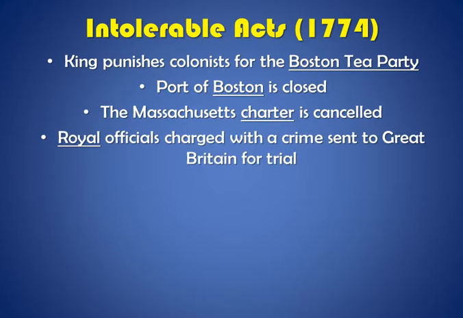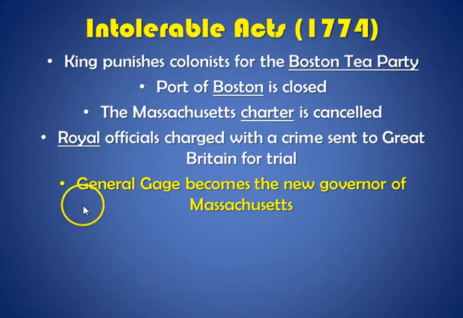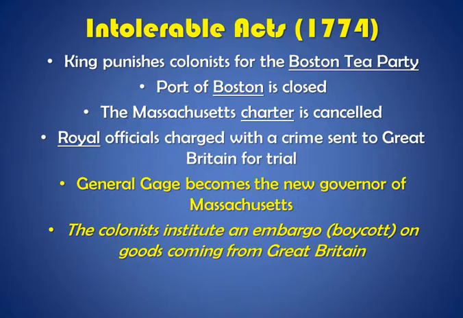Any royal or British officials charged with a crime in the colonies were sent to Great Britain for trial. British General Gage became the new governor of Massachusetts. So now we actually have a British general in charge of the American colony of Massachusetts. So the colonists institute an embargo or boycott on goods coming from Great Britain, meaning that they would not buy any goods coming from Great Britain. And this cost Great Britain a lot of money and angered the king even further.